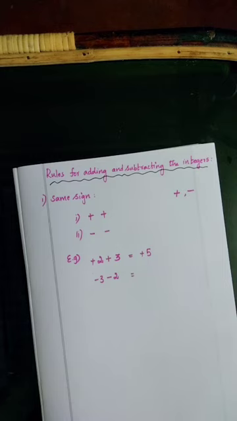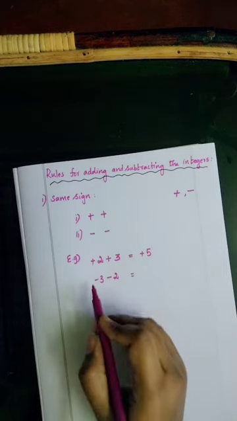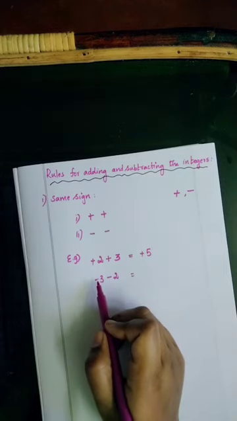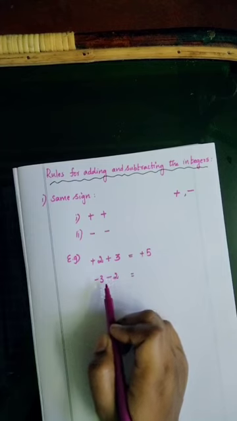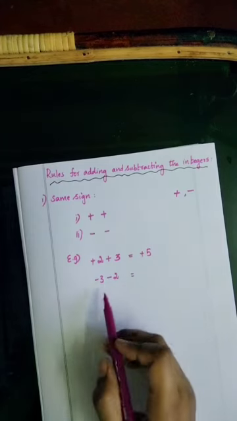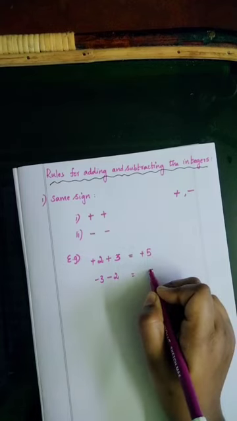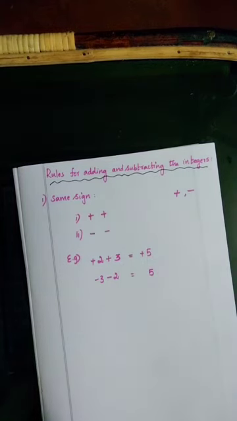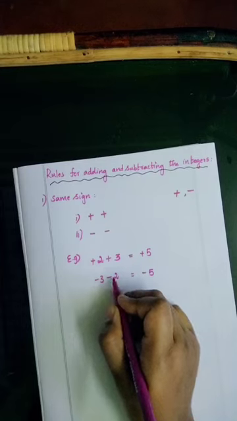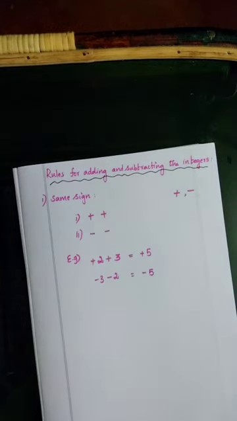What is 3 plus 2? 5. And put the same sign. Here both are having minus sign, so in the answer also put the minus sign. Understand?